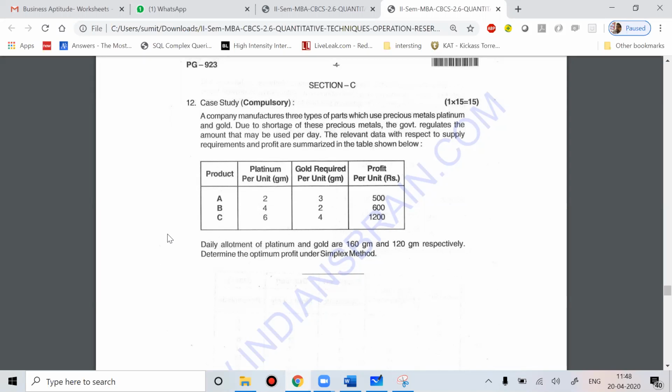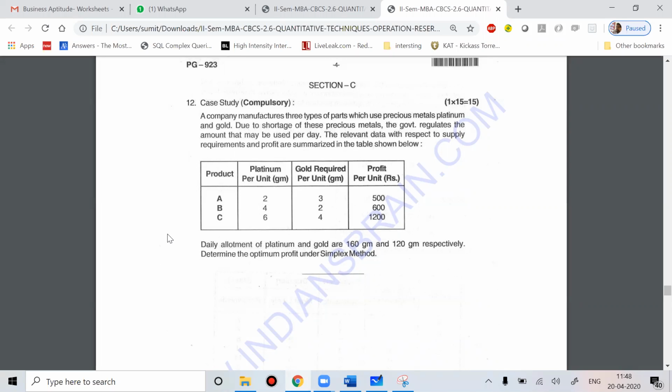In the objective function, you either have to maximize something or minimize something. In order to maximize or minimize, some data should be given. If the problem is about maximization, they will talk about revenue or profit. If it is about minimization, they will talk about cost. In this problem, the data of profit is given for products A, B, C, so you will take the decision variable on A, B, C.